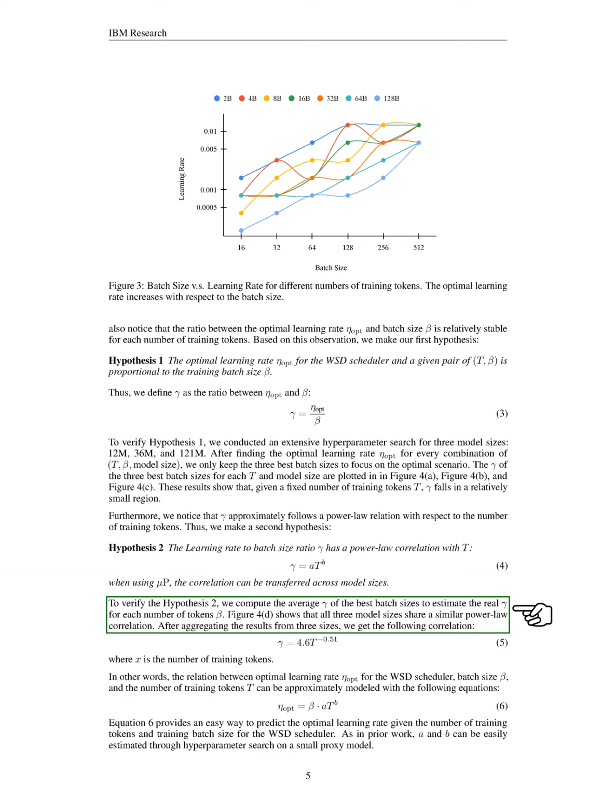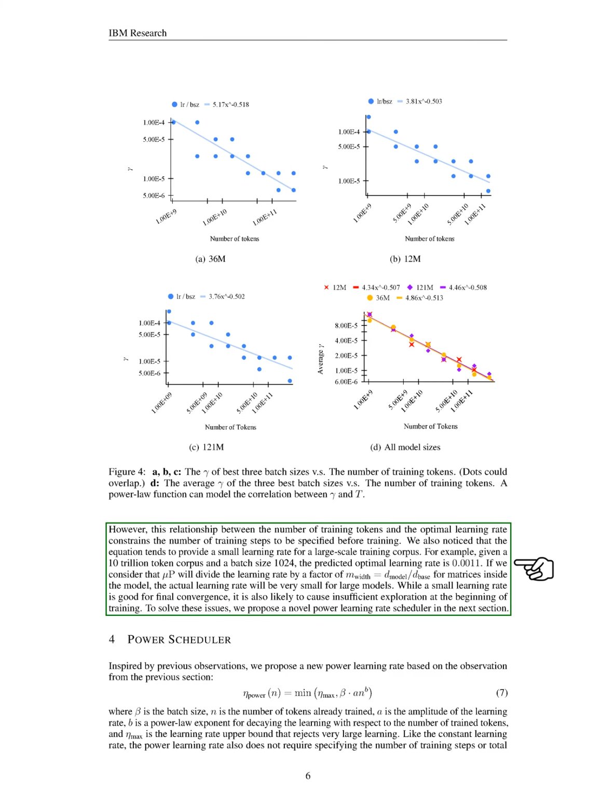However, we noticed that this prediction tends to yield a small learning rate for large training datasets. For example, with a 10 trillion token dataset and a batch size of 1024, the predicted optimal learning rate is 0.0011. Considering that our method divides the learning rate by a factor related to the model's dimensions, the actual learning rate becomes very small for larger models. While a smaller learning rate is beneficial for final convergence, it may hinder exploration at the start of training. To address these challenges, we propose a new power learning rate scheduler in the following section.